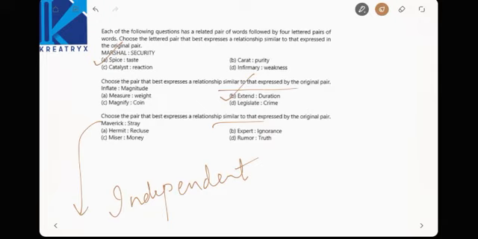No, they are separate things, right? Now, rumor, truth. This is not a similar thing. This is a similar thing. Hermit, recluse. What is hermit? Hermit has a similar meaning to maverick, independent. We have to find out very similar meanings. Hermit is independent. Recluse is also similar.